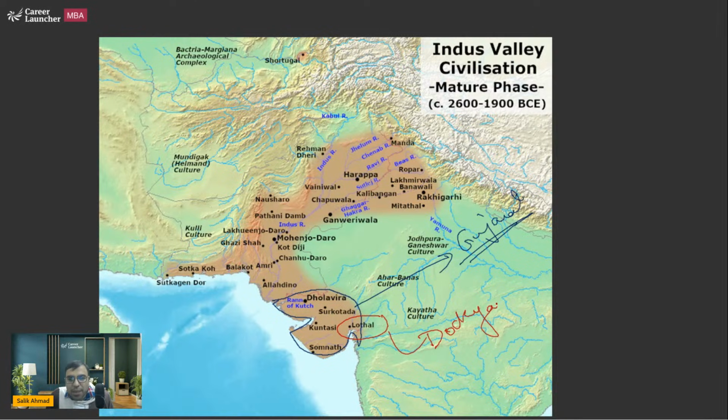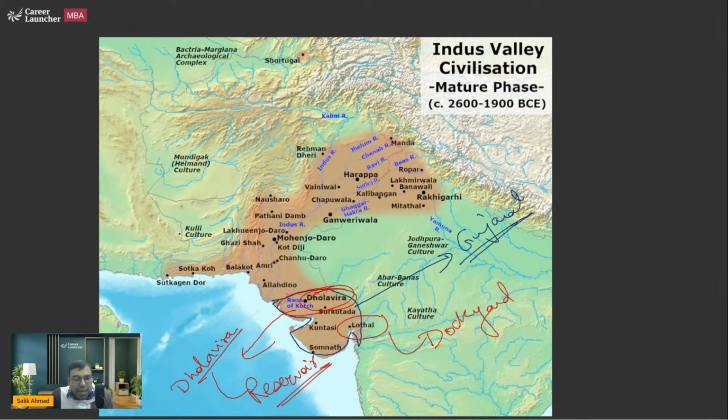But there are other famous cities, like this is Dholavira. This region is called the Rann of Kutch. In the Rann of Kutch, there is an Indus Valley civilization site called Dholavira. It was famous for its reservoir. That is what you should be knowing.